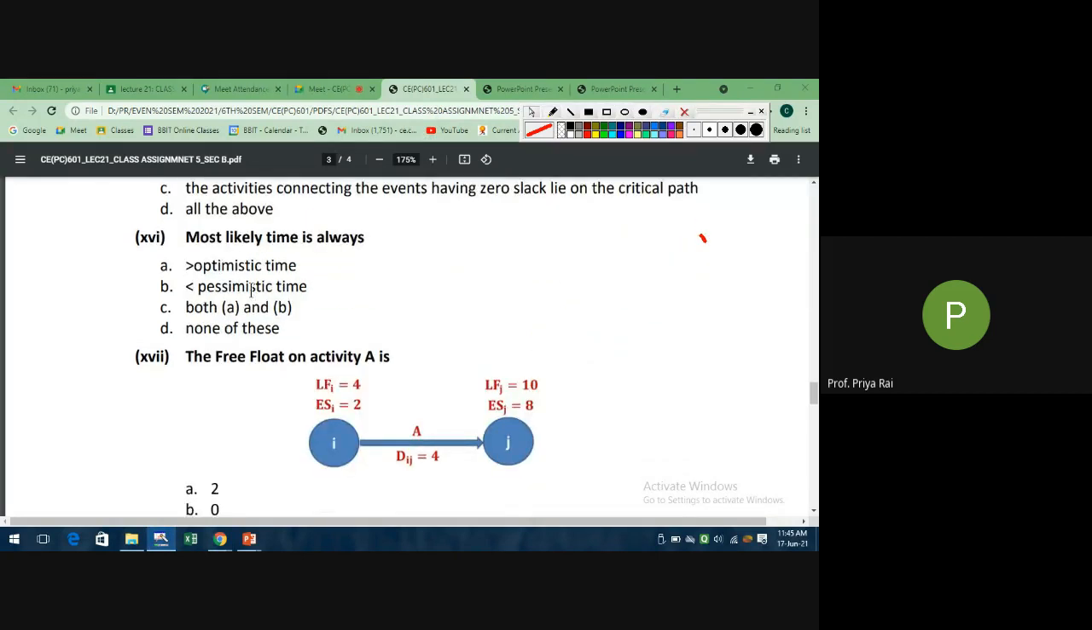Most likely time is always greater than optimistic, lesser than pessimistic, both A and B, or none of this. What was the relationship between TO, TM, and TP? Which is greater? Among these, which is the largest value? TP, ma'am. TP, right? So it will be like this only. TM is always greater than TO and it is lesser than TP. So both are correct.